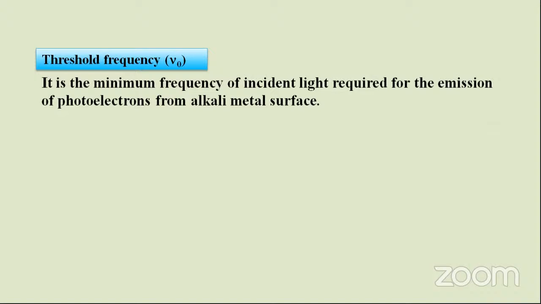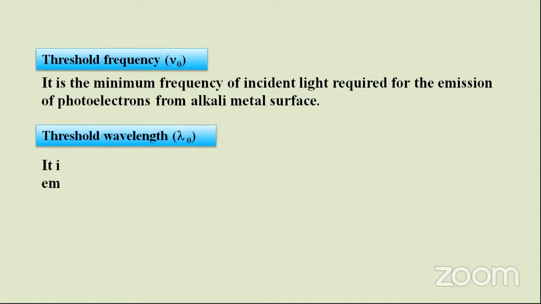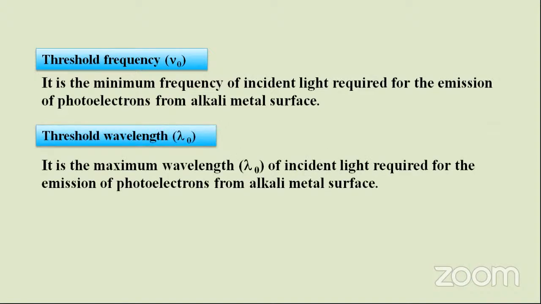Threshold wavelength is the maximum wavelength of incident light required for the emission of photoelectrons from the alkali metal surface. These are the definitions we have used till now in the photoelectric effect.